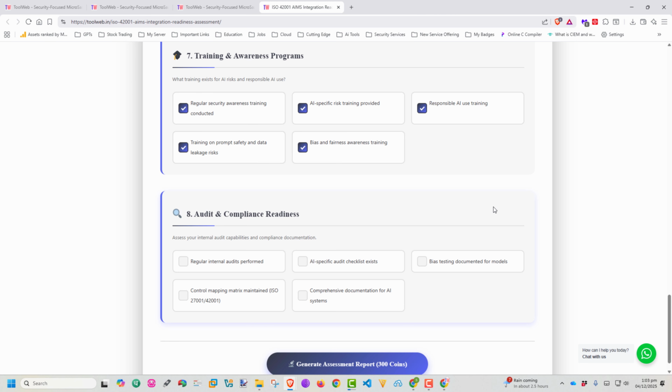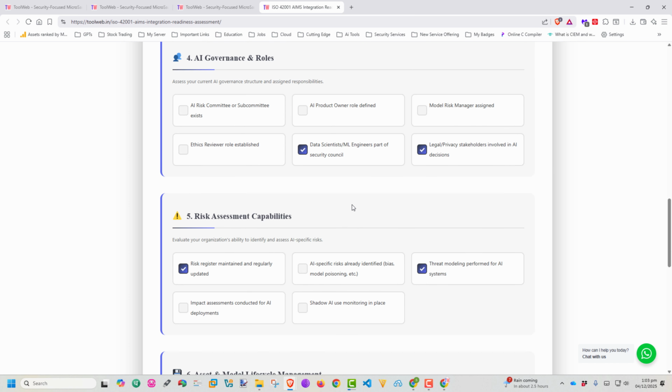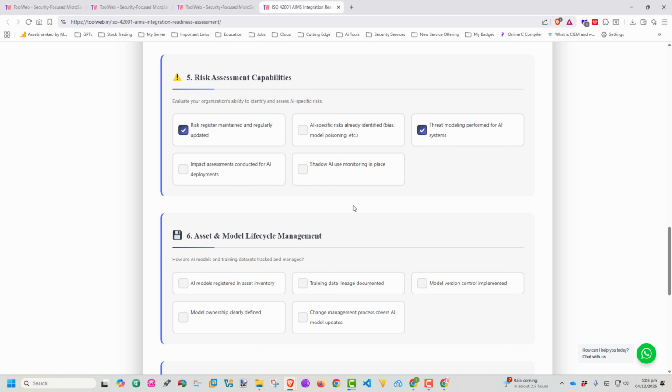Okay, I selected all. And then audit and compliance readiness: regular internal audit performed, yes, it is. Control mapping matrix maintained for ISO 27000 and 42001, I wouldn't say that. And AI-specific audit checklist exists, no. Comprehensive documentation for AI systems, no. Bias testing documentation, documentation for models, no, nothing. So these are all the things which are already there. Whatever I know about the organization, I just mentioned it.